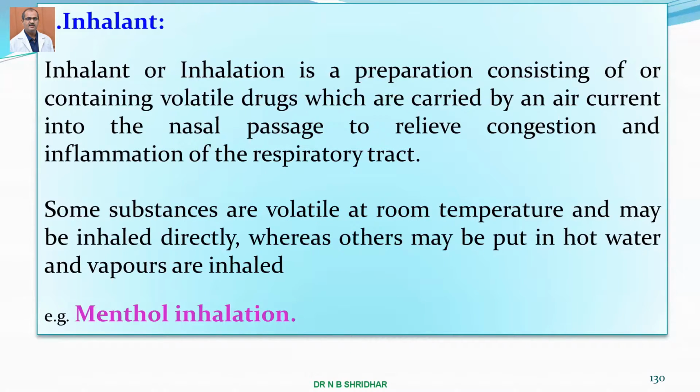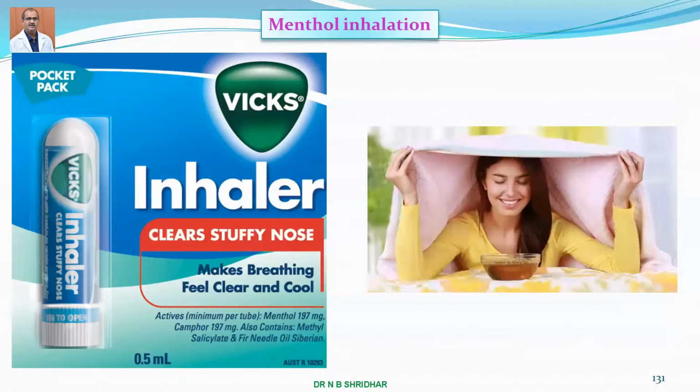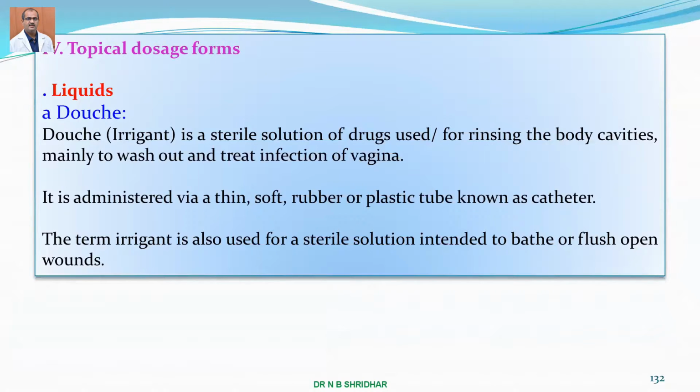So, inhalant, menthol inhalation is there. You can see that an inhaler is used and inhaled by the person. Now the topical dosage form, douche. It's an irrigant, a sterile solution of drugs for rinsing body cavities, and mainly it is used to wash out and treat infection of the vagina. A douche is administered via a thin, soft rubber tube known as a catheter. The term irrigant is also used for the sterile solution. Instead of douche, you can also use the term irrigant.